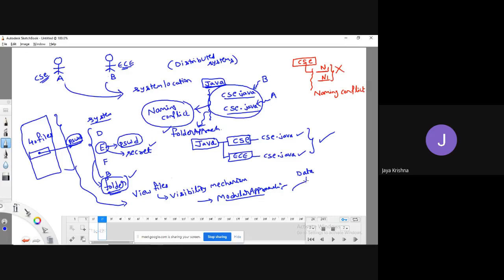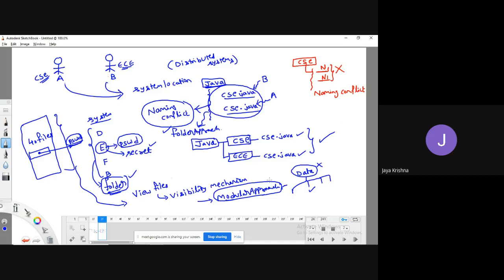If that huge data I am going to divide into four parts, searching a single item in the huge data directly is inefficient, but searching the data by parts is efficient. So that approach we call a modular approach.